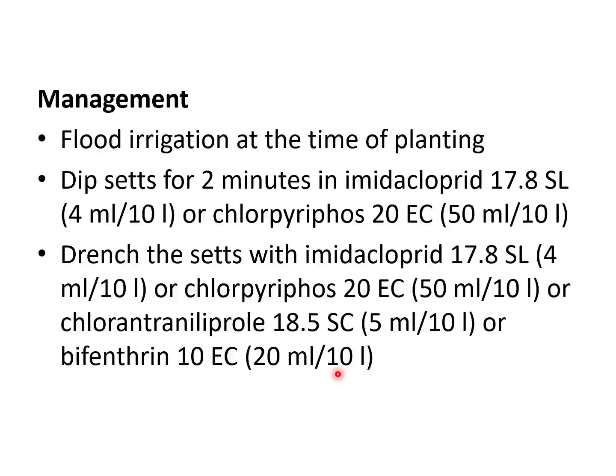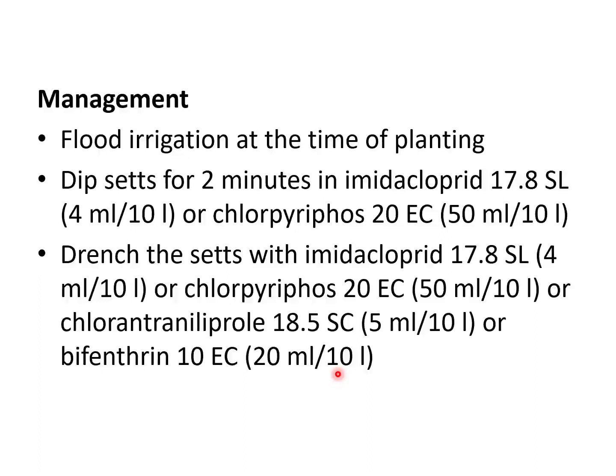So set treatment, that is dipping of sets before planting in imidacloprid or chlorpyrifos, or the same insecticides can be applied in trenches. That means after planting, once the sets are placed in the trenches, we can drench the sets, but this will consume more insecticide, so set treatment is better. We can drench the furrows which we have planted with the sets with the same insecticides, imidacloprid or chlorpyrifos, at the same dose of 4 ml per 10 liters for imidacloprid and 50 ml per 10 liters for chlorpyrifos. For drenching on the sets, we can go for two more insecticides.